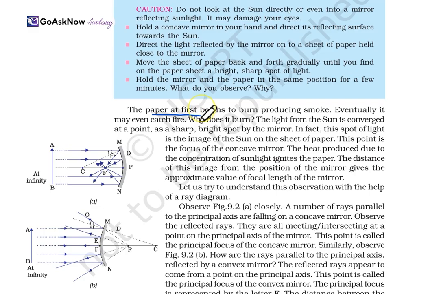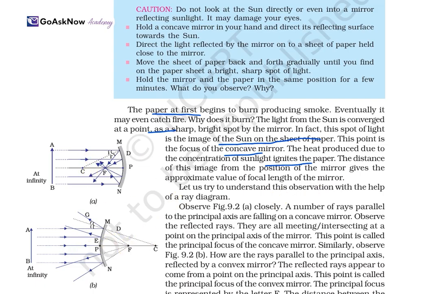Now the paper begins to produce smoke, and eventually it may catch fire. Why does this happen? The light from the sun is converged at a point as a sharp bright spot by the mirror. This spot of light is the image of the sun on the sheet of paper. This point is the focus of the concave mirror. The heat produced by the concentration of sunlight ignites the paper. The distance of this image from the mirror gives the approximate value of the focal length of the mirror.